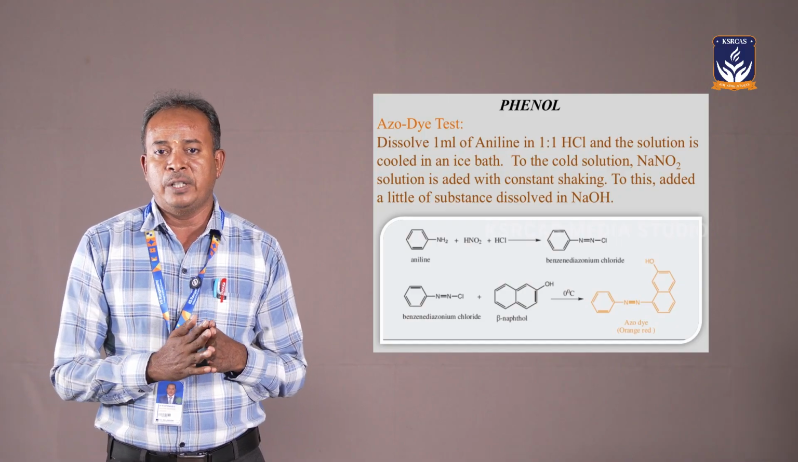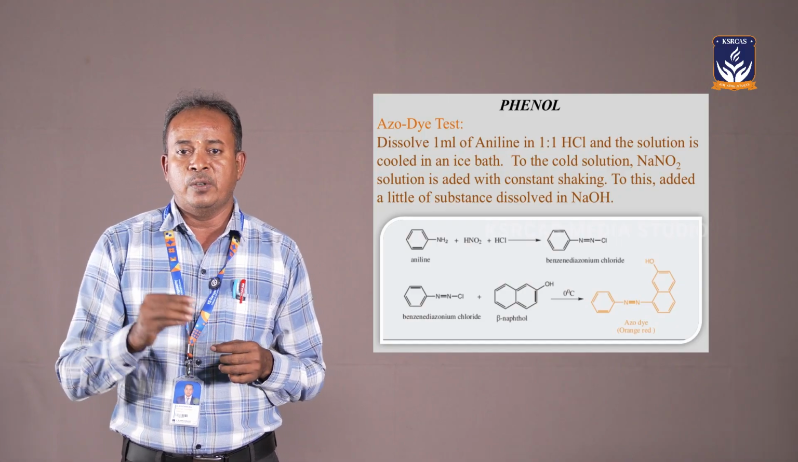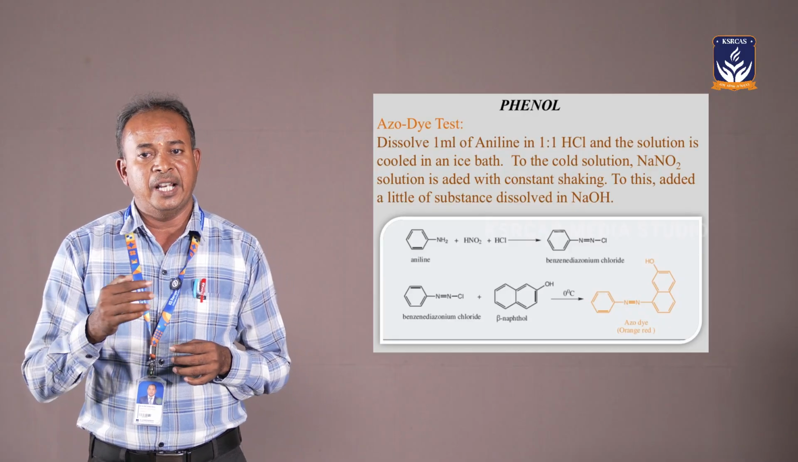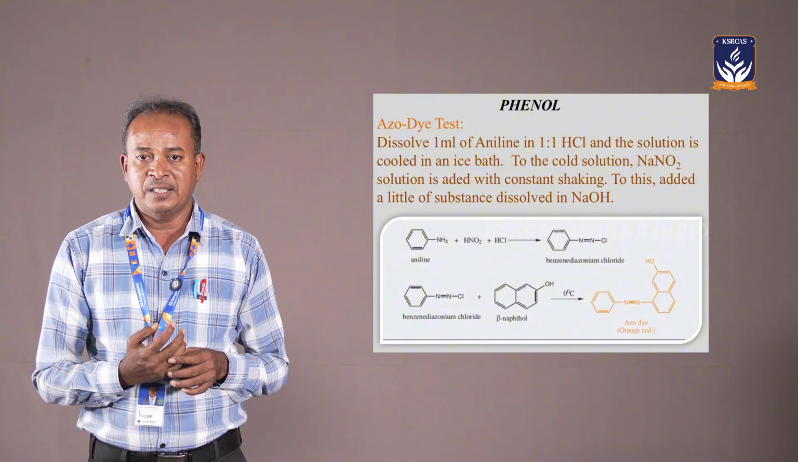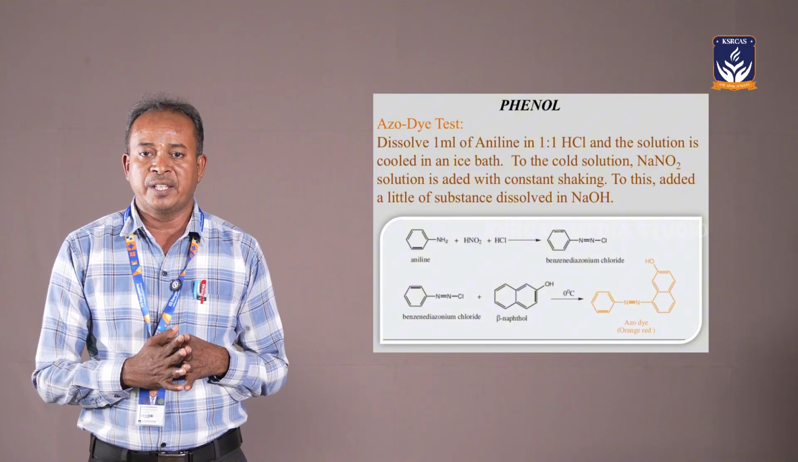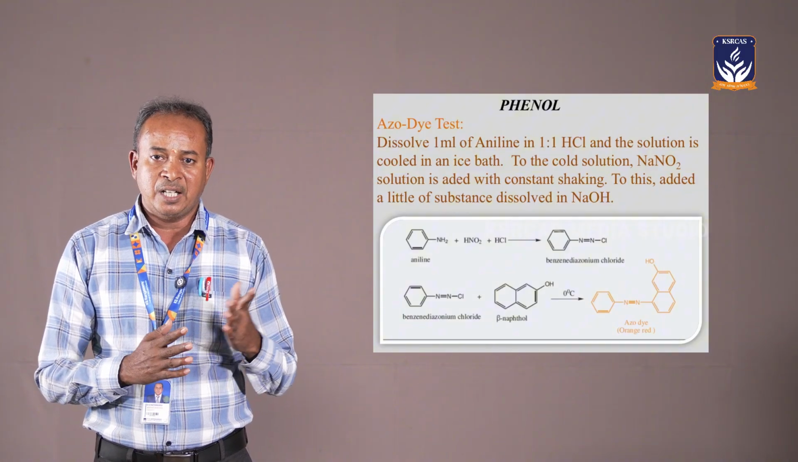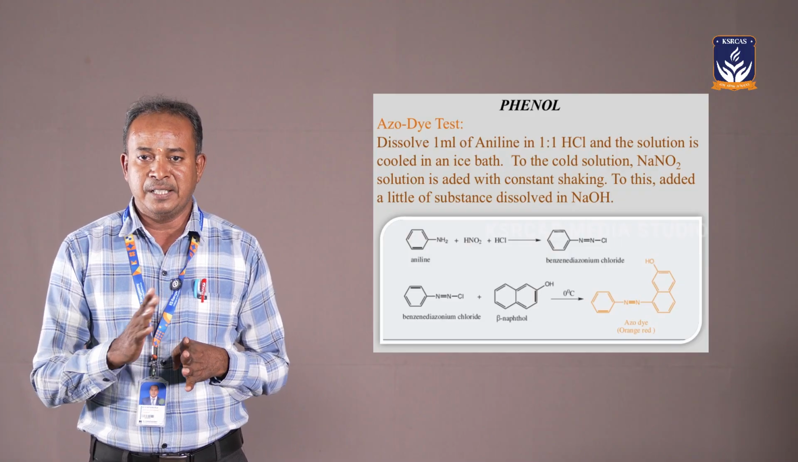Take a small amount of the substance, add sodium hydroxide solution, and then add neutral ferric chloride solution to get a dark violet color. The dark violet color indicates the presence of phenolic compounds. Suppose the dark violet color is not obtained, then phenol is absent.